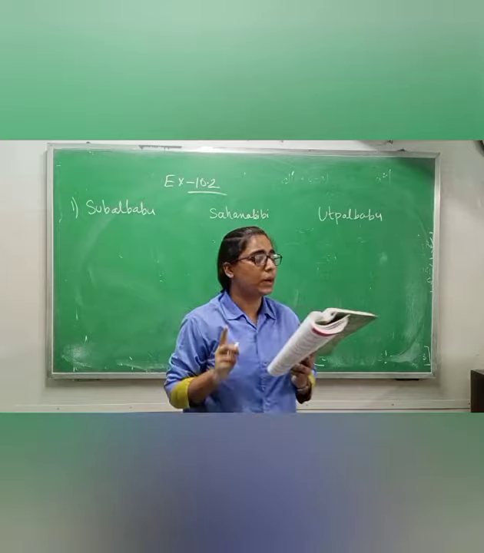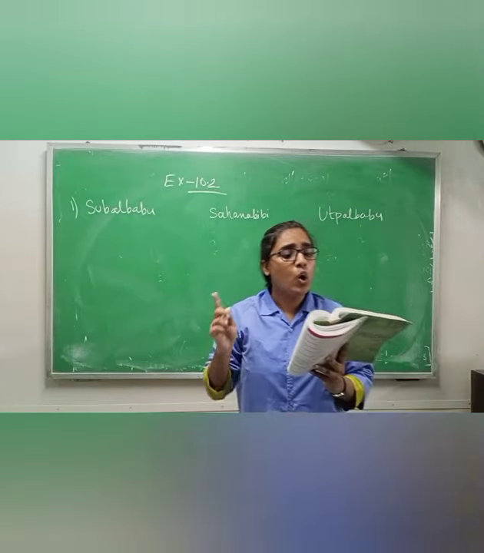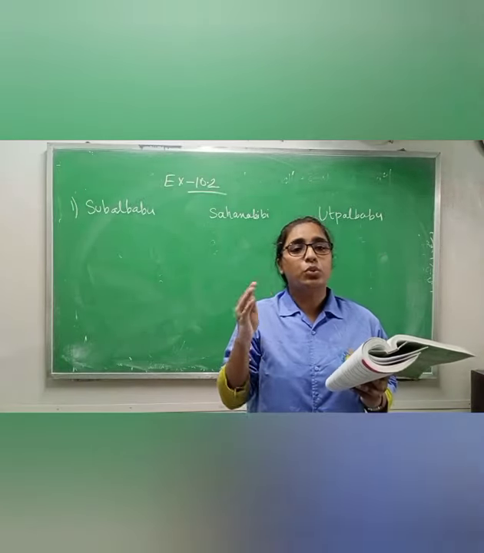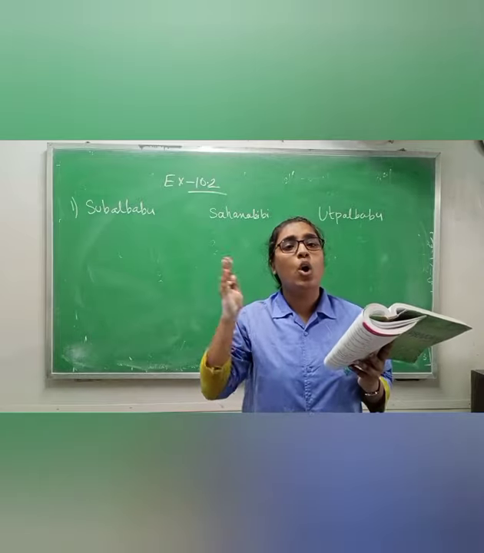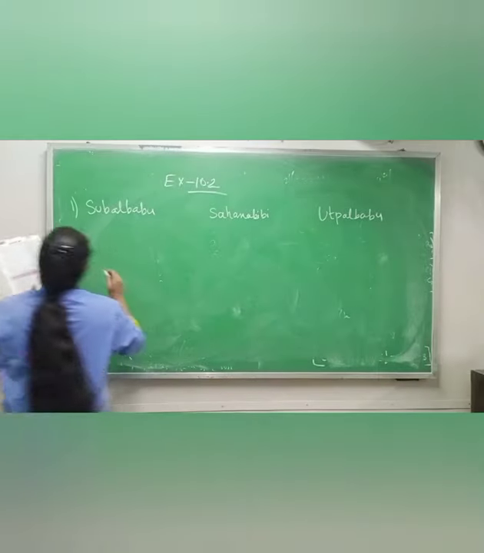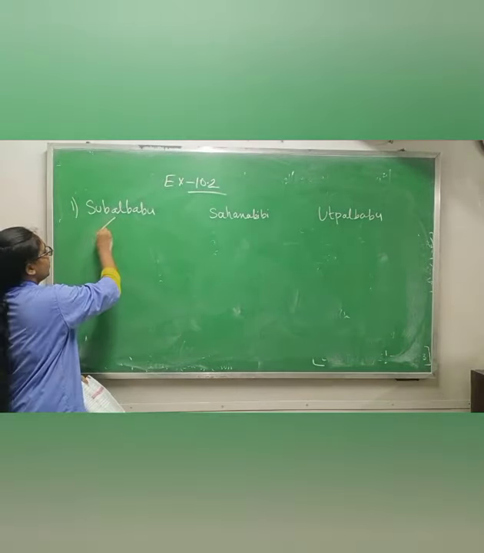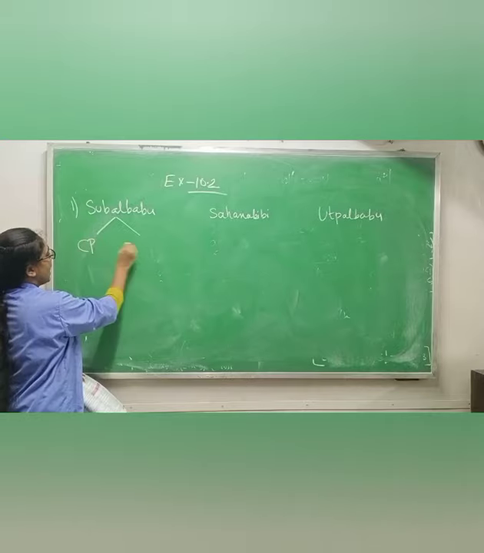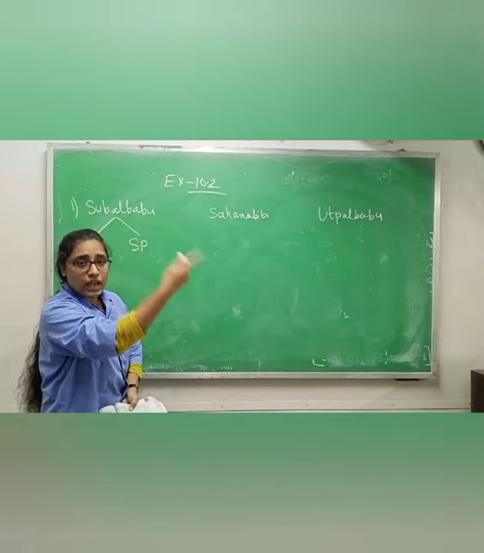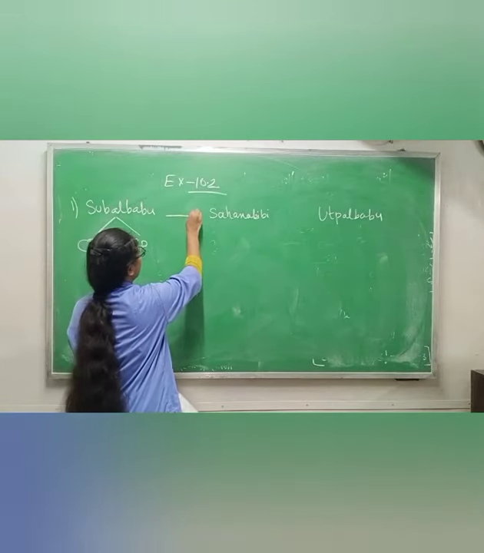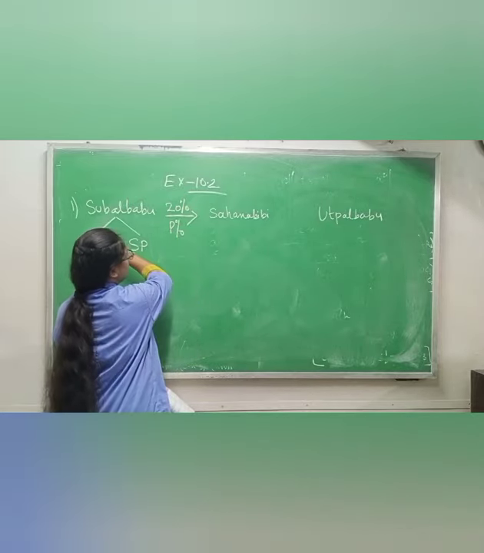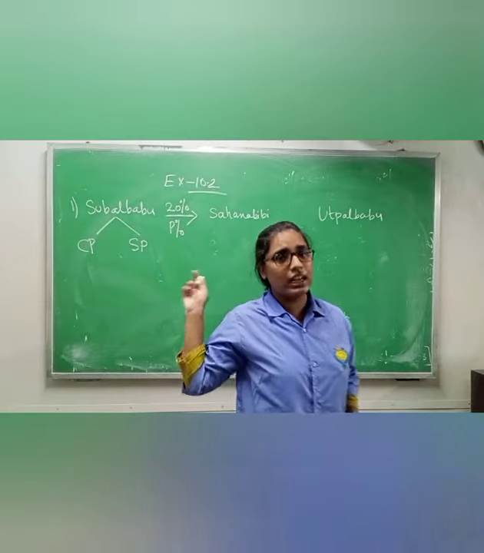Subal Babu of Antpur, by producing rice, sells it to wholesaler Shahana Bibi at 20% profit. Means Subal Babu is producing rice and selling that rice to Shahana Bibi at 20% profit. This is the question. We have 2 things with Subal Babu: cost price and selling price. When Subal Babu is selling rice to Shahana Bibi, then his profit percentage is 20%. So this one is profit percentage. This is the straight line diagram I am making.